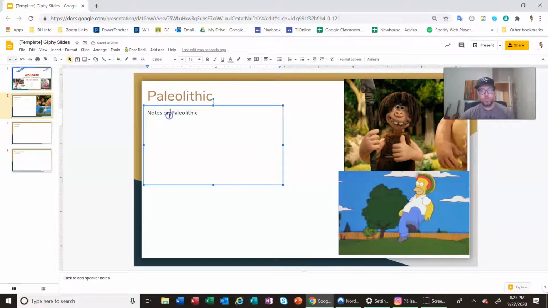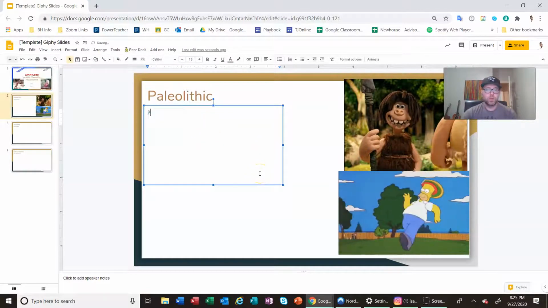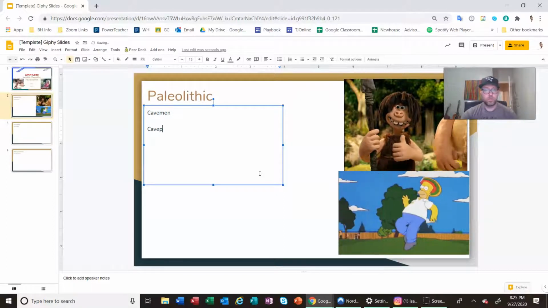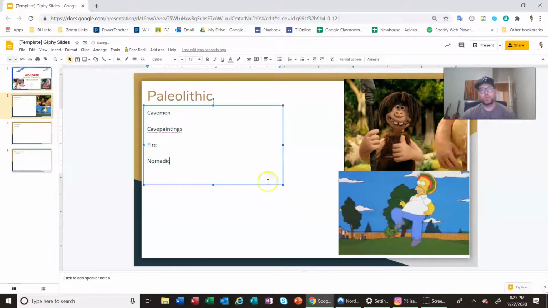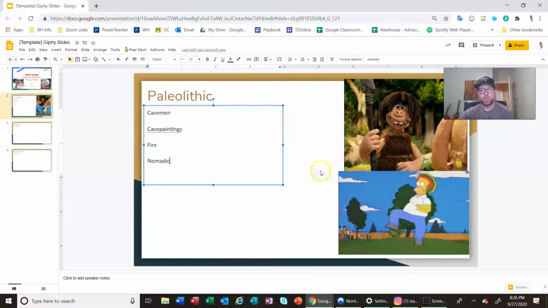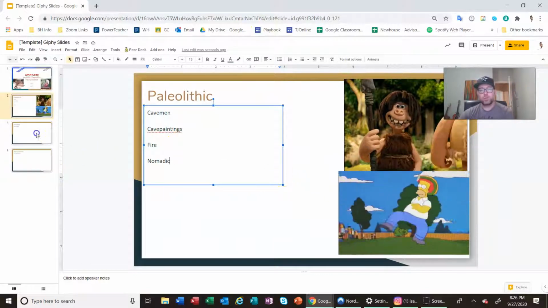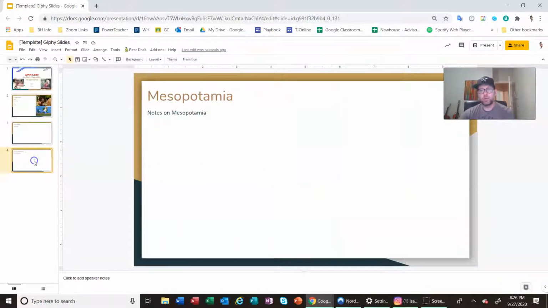Now over here, and remember we're just doing this one together, we're going to say cavemen, cave paintings, right? They have fire, nomadic, all that stuff. And you're going to put little notes here on the left side. Fill up the rest with GIFs. Just put everything that you can think of that's about the Paleolithic. And then I want you to go ahead and do it on the Neolithic era and Mesopotamia. Once you're done with that, you can go ahead and click Turn In on this assignment.